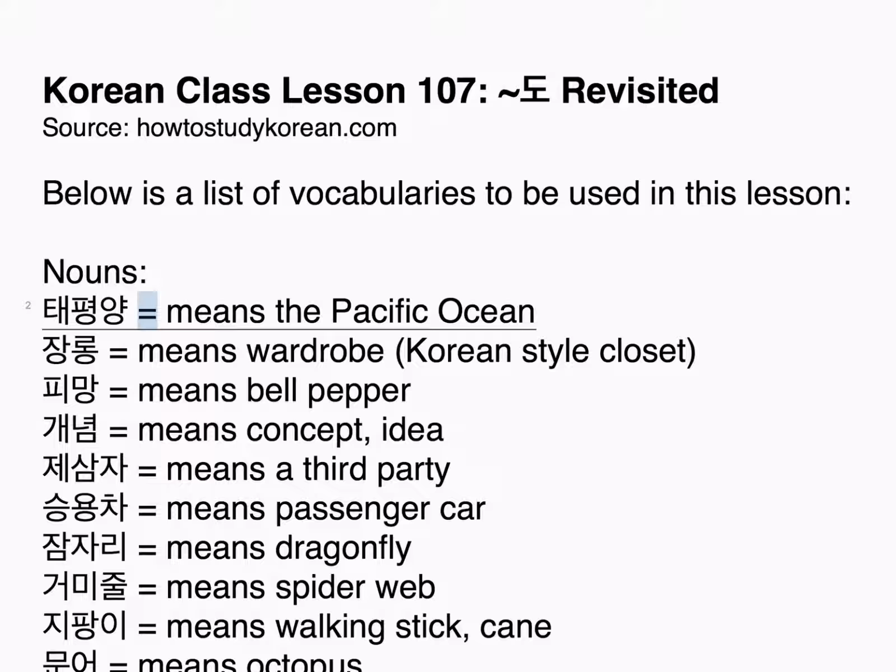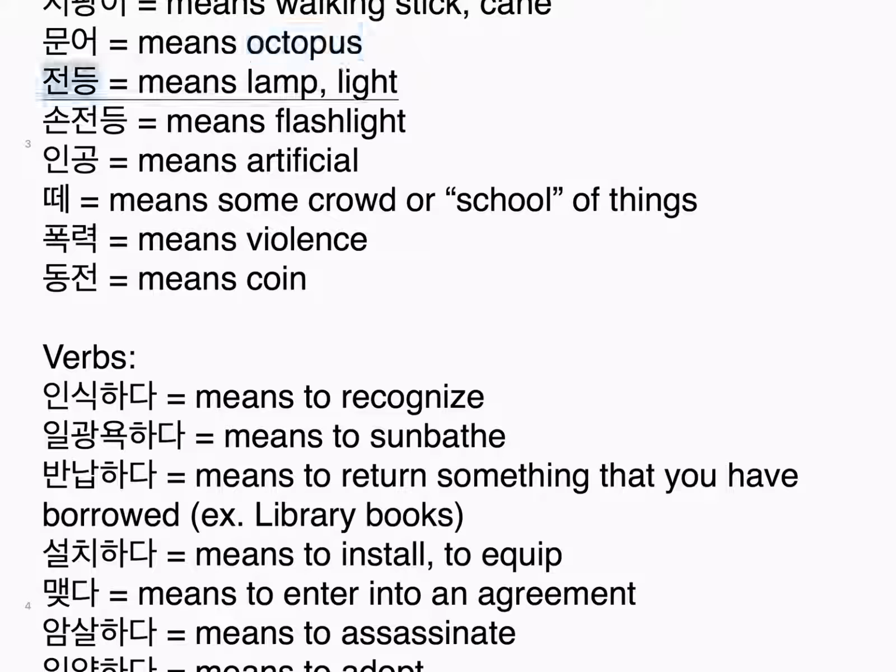Nouns. 태평양, means the Pacific Ocean. 장롱, means wardrobe, Korean-style closet. 희망, means bell pepper. 개념, means concept, idea. 제3자, means a third party. 승용차, means passenger car. 잠자리, means dragonfly. 거미줄, means spider web. 지팡이, means walking stick, cane. 문어, means octopus. 전등, means lamp, light. 손전등, means flashlight. 인공, means artificial. 때, means some crowd or school of things. 폭력, means violence. 동전, means coin.